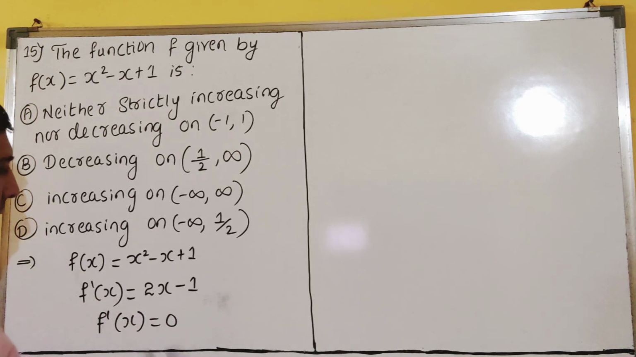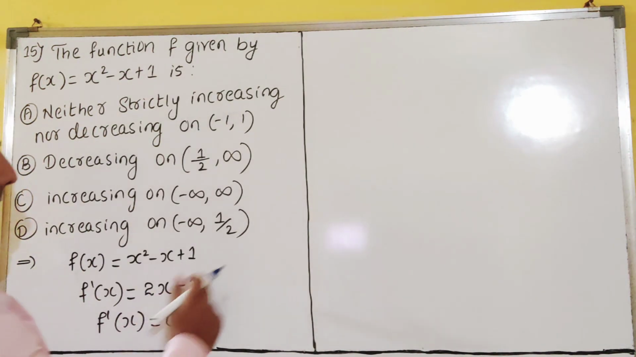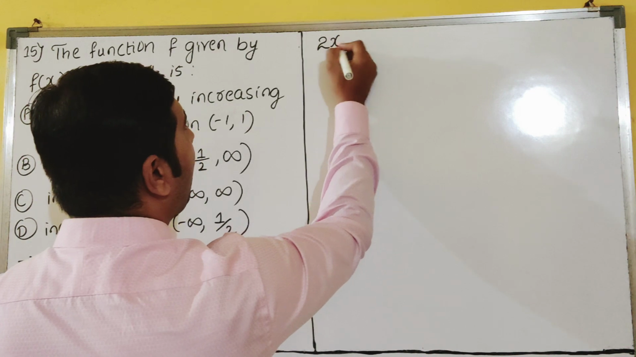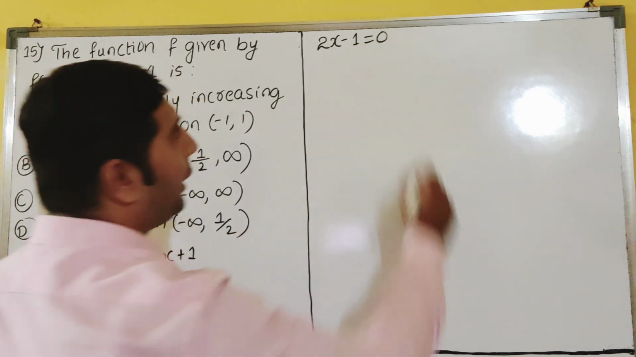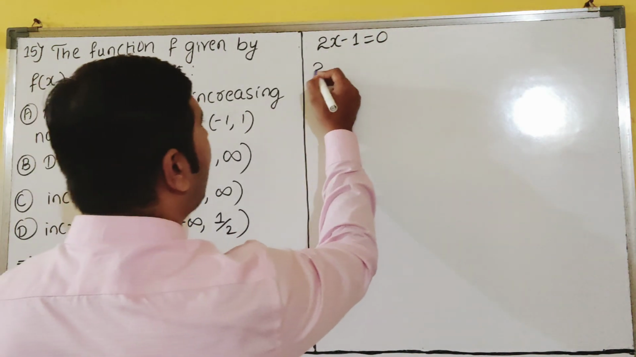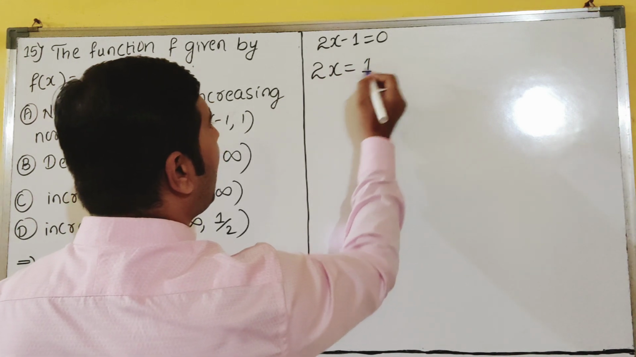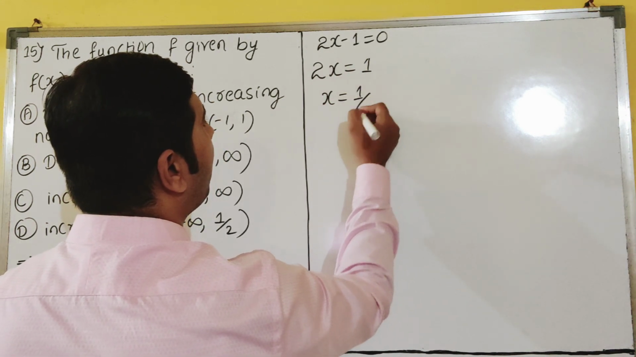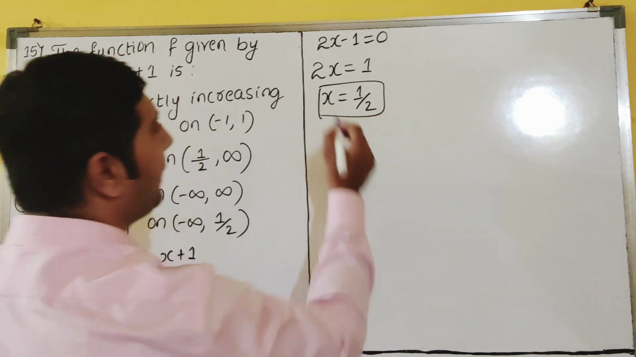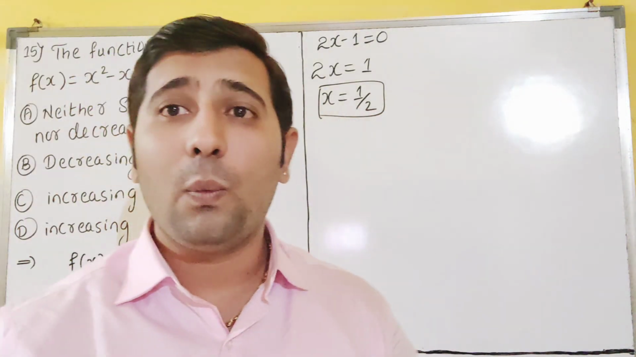Yes, sir. So now I have to find the x value. So f dash of x is 2x minus 1. 2x minus 1 is equal to 0, dear students. So minus 1 you take this side, it will become plus 1. x is equal to how much? 1 by 2 you will get, dear students. x value I got is 1 by 2.